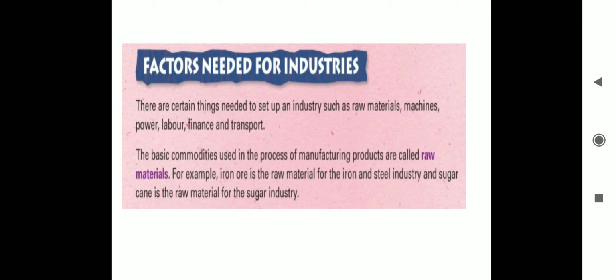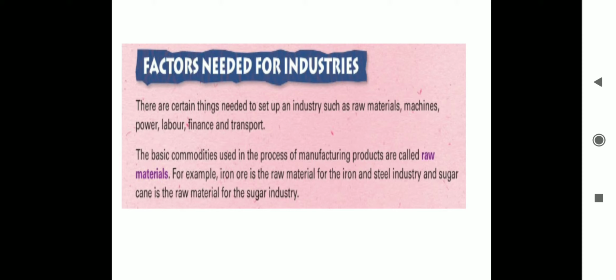Now, the basic commodities used in the process of manufacturing products are called raw materials. Basic commodity means without that, manufacturing is not possible.